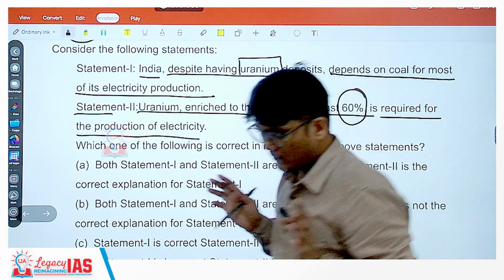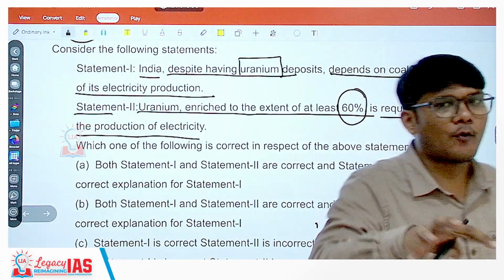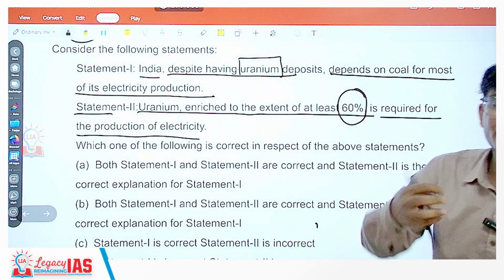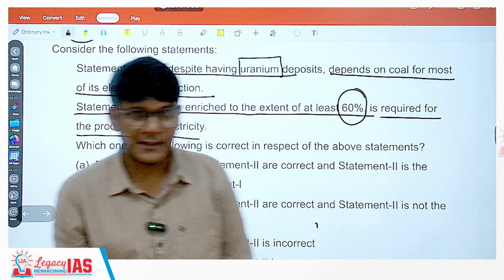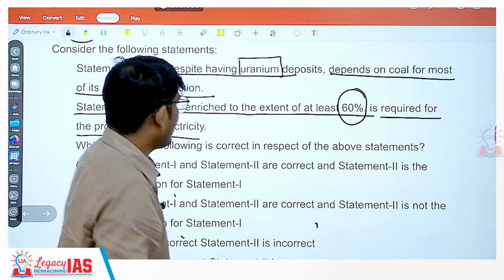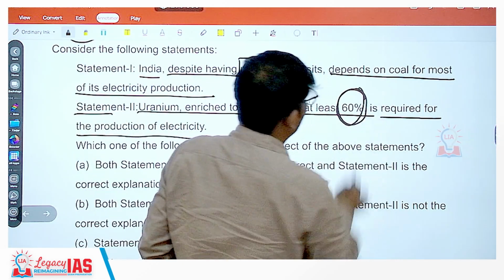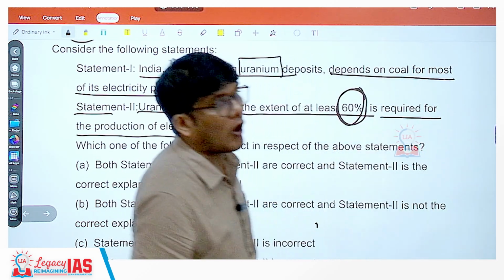That is correct. So why, even after having uranium, is India depending upon coal? That can be because uranium is not as enriched as it is required to generate electricity. But the statement says uranium enriched to the extent of at least 60% is required, so you need to know whether this statement is also factually correct or not.